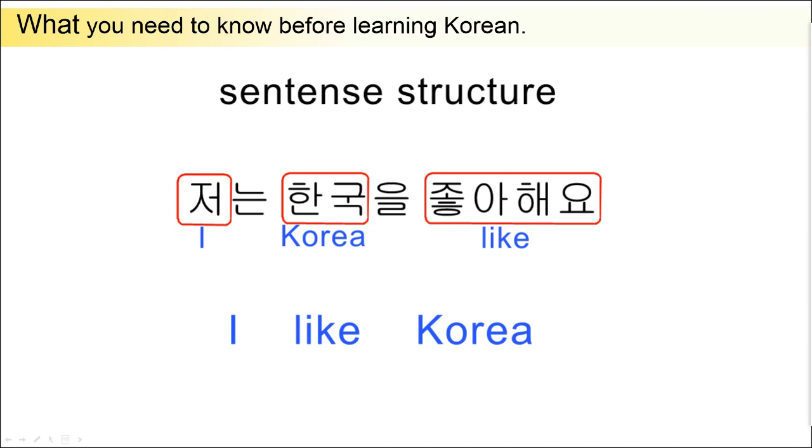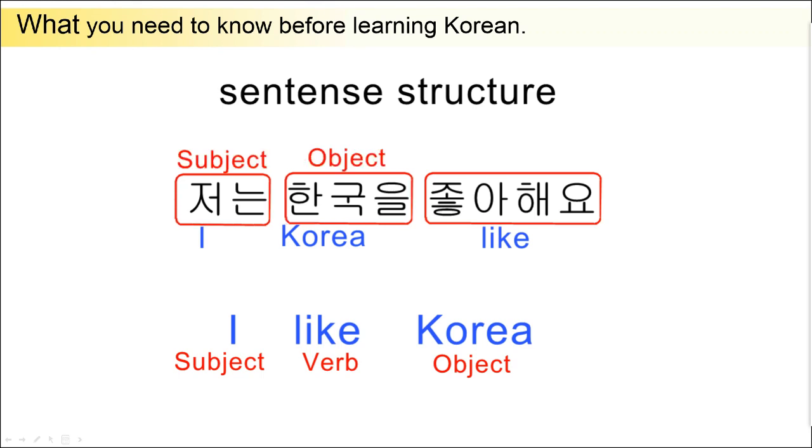English sentences have a structure in which subjects, verbs, and objects are ordered. However, Korean sentences are arranged in the order of subject, object, and verb. In Korean, verbs are placed at the end of sentences.